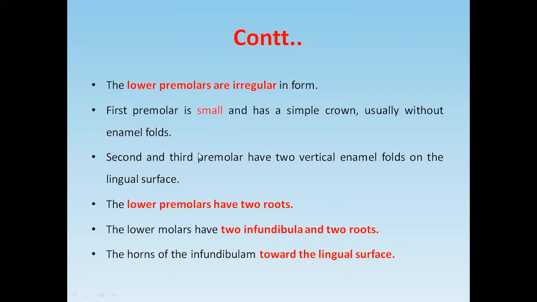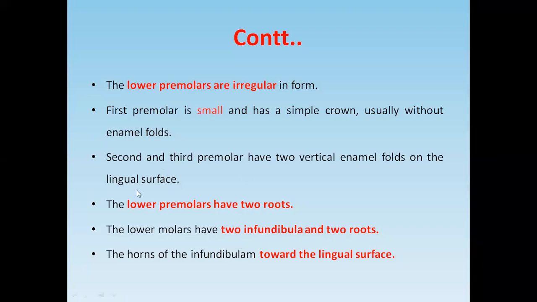The second and third premolars have two vertical enamel folds. So the first premolar has no enamel fold, that is no infundibulum, but the second and third have it. The difference is that the concavity of the infundibulum is towards the lingual surface, but in the upper jaw it is towards the buccal surface.